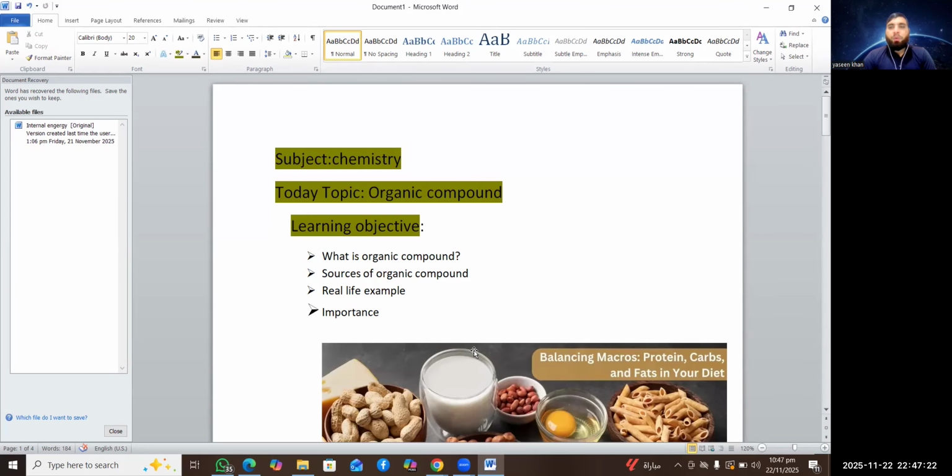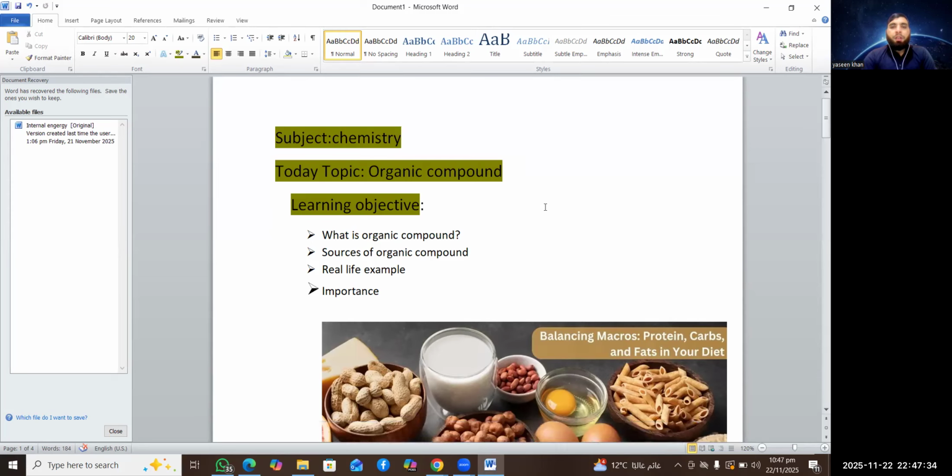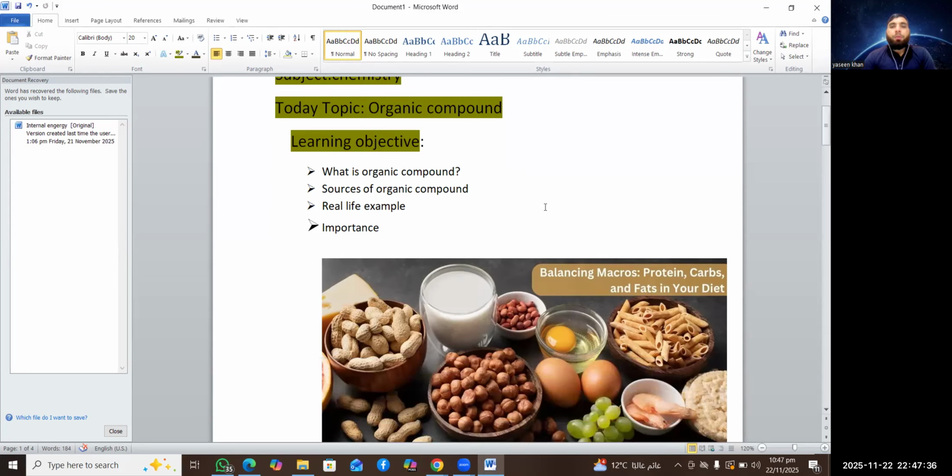And today we are going to study a very interesting topic, and the name of the topic is organic compound. So actually, what is an organic compound? By the end of this lesson, you will be able to know what an organic compound is, sources of organic compounds, real life examples, and the importance of organic compounds.